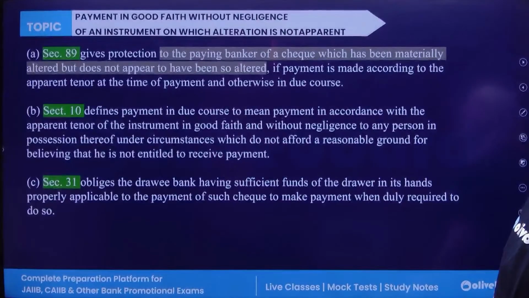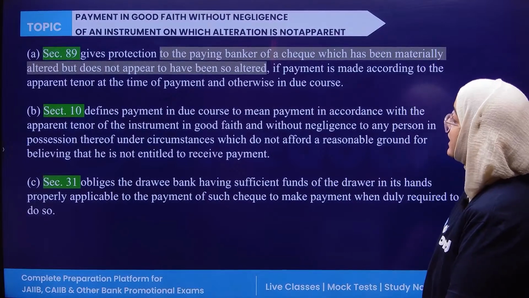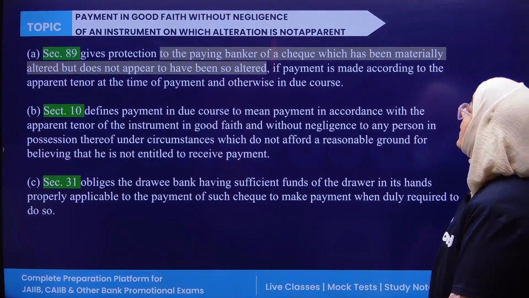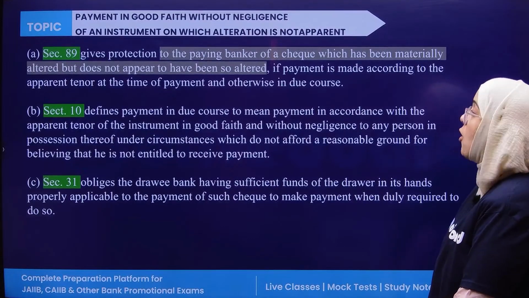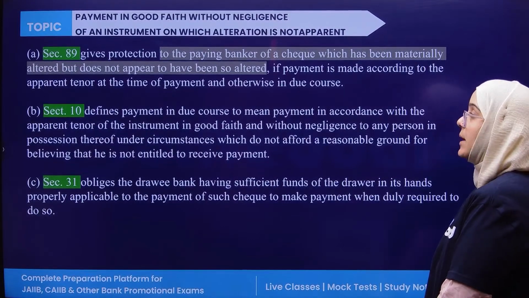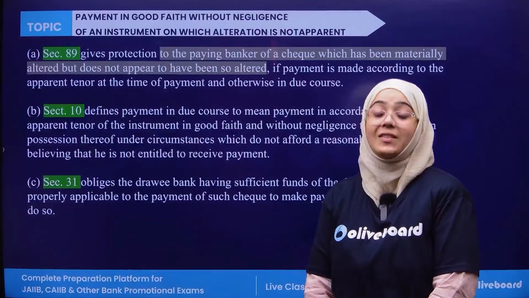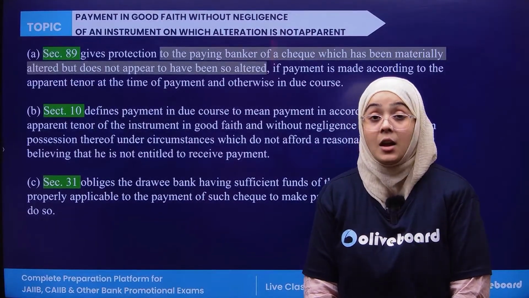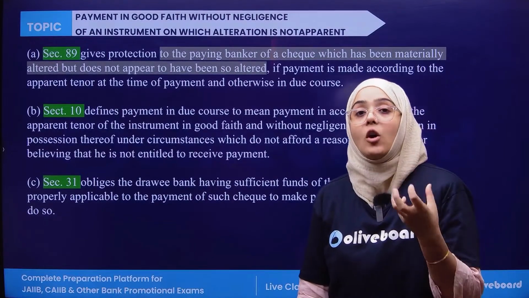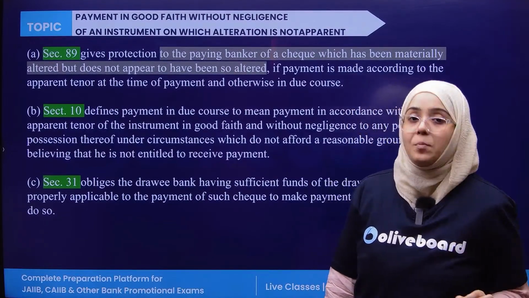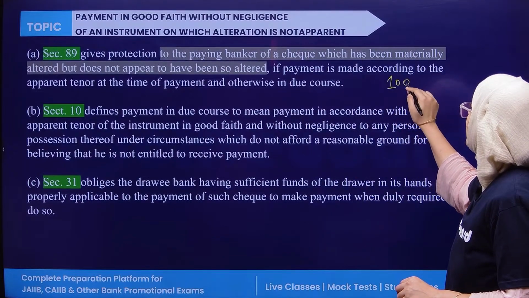Now there are some sections which are related to this. For example, section 89 gives protection to the paying bank for a check which has been materially altered but does not appear to have been altered. For example, the check is for rupees 1,000.